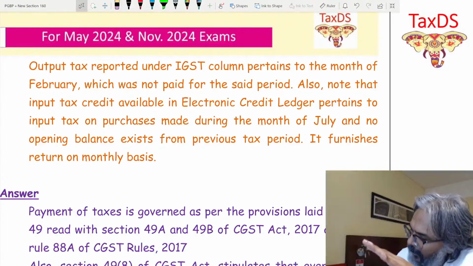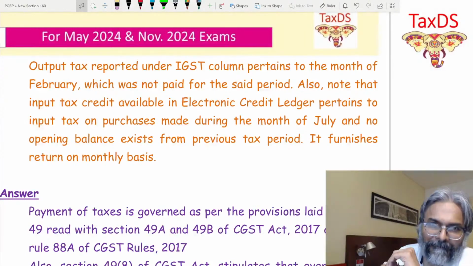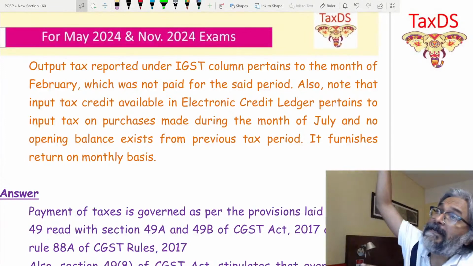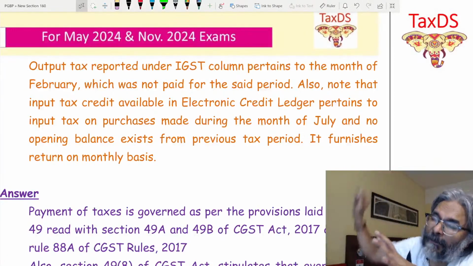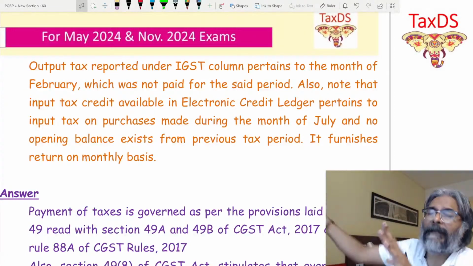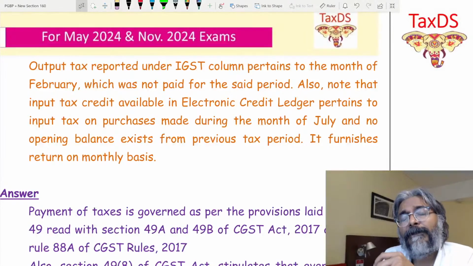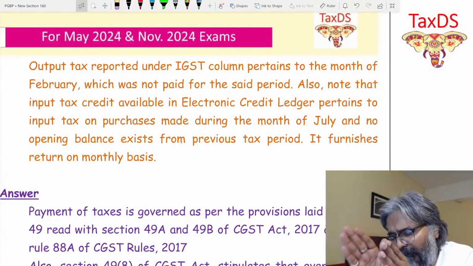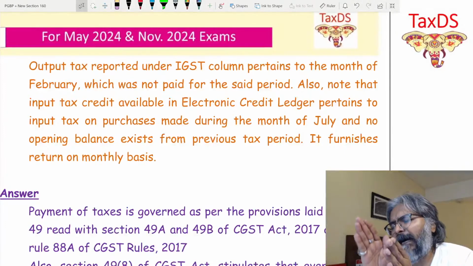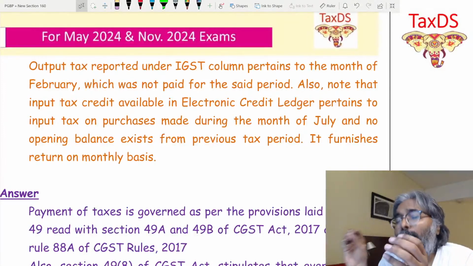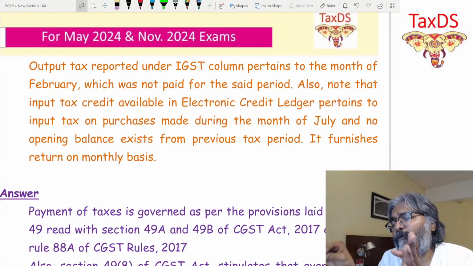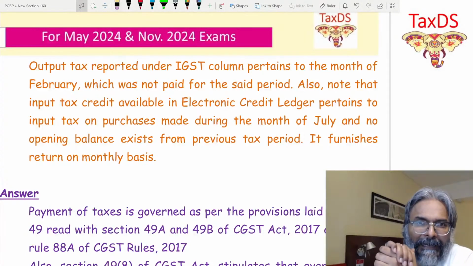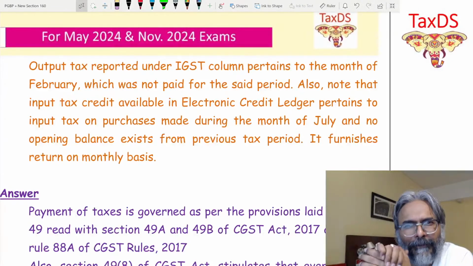So if you are making the payment in the month of July, and there are some old liabilities of the month of February which are also sought to be paid now, then while making the payment, you can definitely use the ITC which you have booked in the month of July to pay off your old liability. To pay off what, students? Your old liability. Is that point clear to all of you, students?